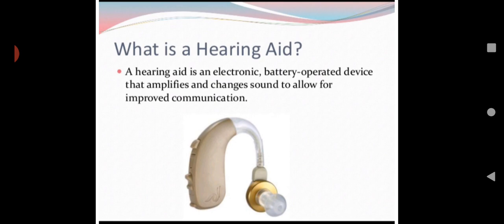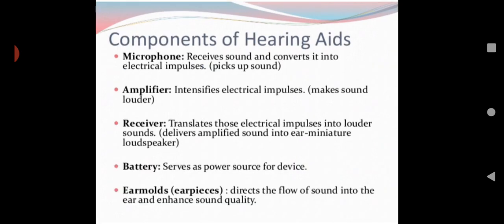Those who have hearing loss, partial or complete, or conductive or sensorineural hearing loss, depending on the hearing loss, we can design or choose some kind of hearing aid which will help to improve the communication. Let us see the components of hearing aids. In a hearing aid, what all things are there?